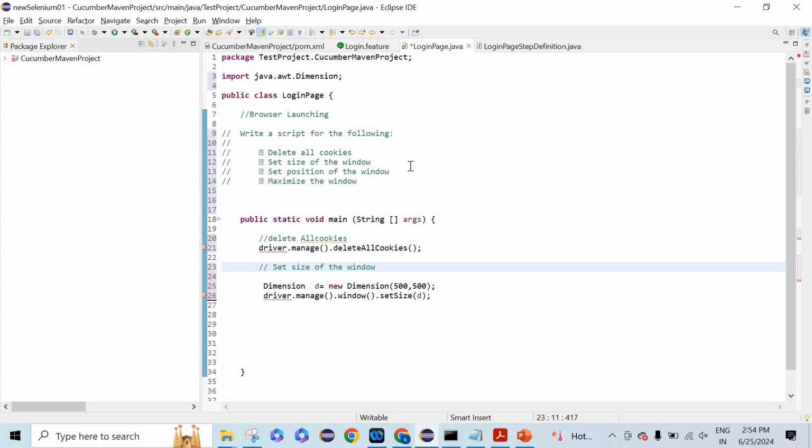Now we have a question: set the position of the window. In the next video I'll probably solve this driver thing. So now we have to set the position of the window.